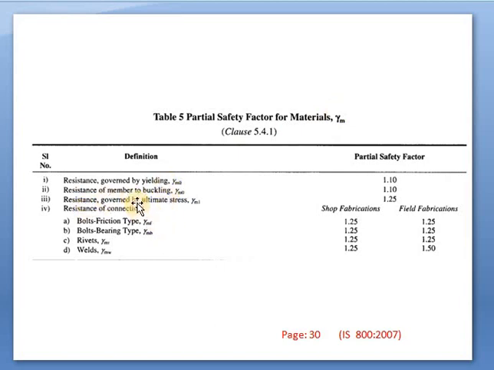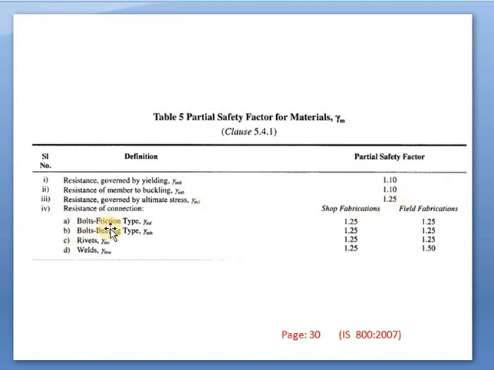What are the different conditions where it is used? Resistance governed by yielding: if there is yielding in the members, if yielding stresses are developed, then we use gamma m0. Gamma m0 we will take as 1.10. If it is buckling, we will take gamma m0 as 1.10, the same. If it is ultimate stress, that is gamma m1, we will take this as 1.25. Gamma m1, we will take as 1.25.